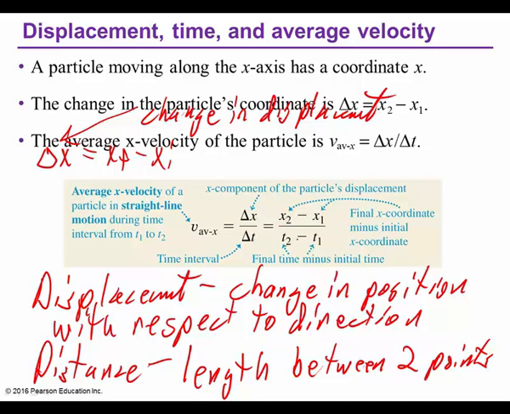Now typically our time change is going to be very straightforward, but we could start at 1 second. We could start the clock and say, okay, 0, 1, go. So we don't always start at 0, but sometimes we do. So we have the change in position over the change in time.